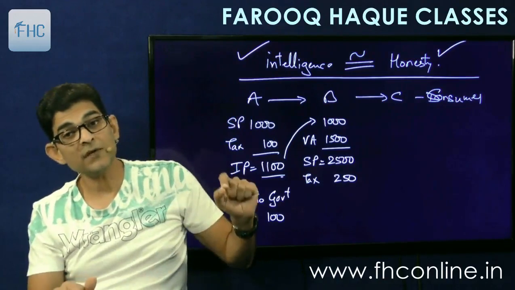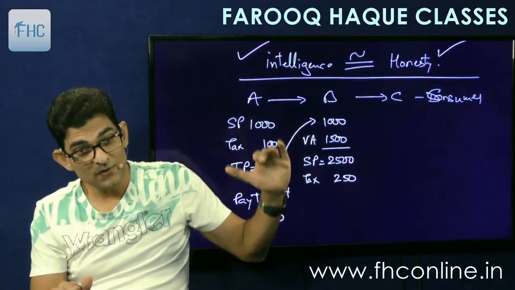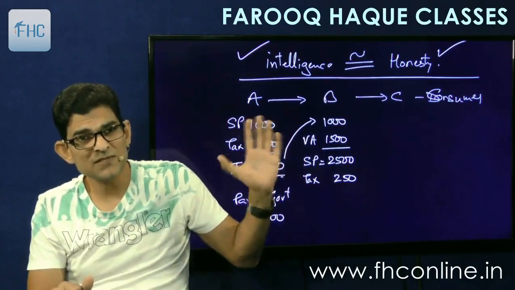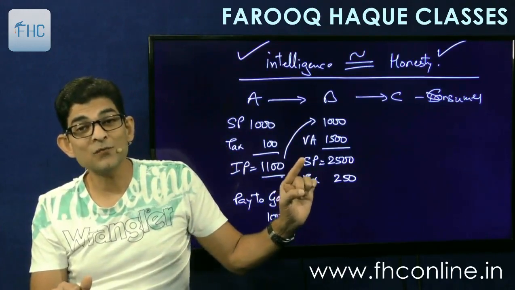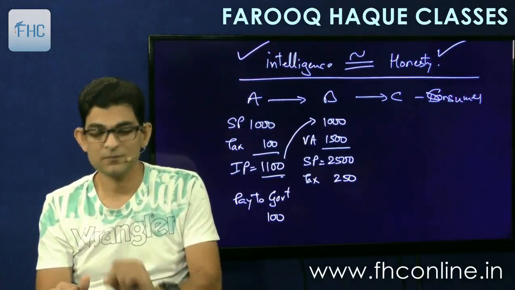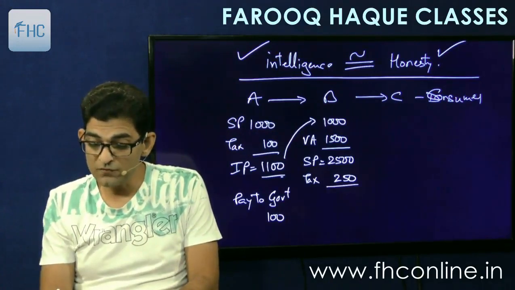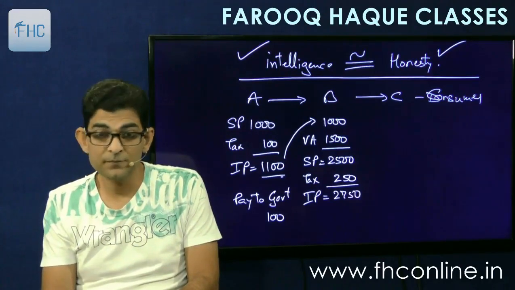So in a pure value added tax system, we charge tax only on value addition, but in the ITC method, the input tax credit system, or we can say just tax credit system, the tax is charged on the full sale price. So my invoice value will become 2750.